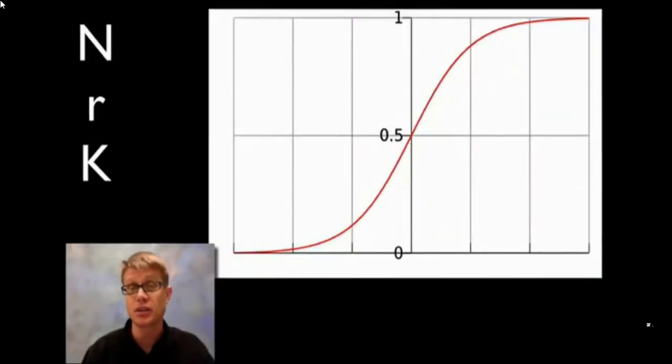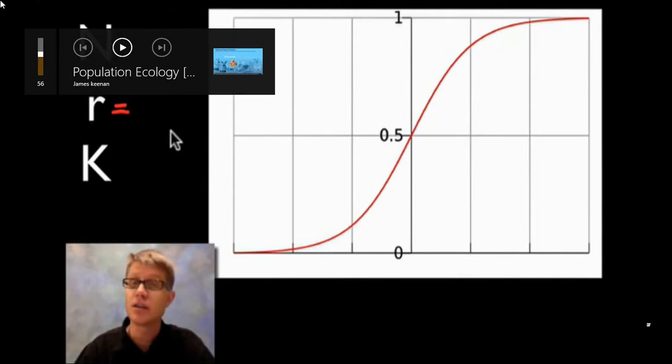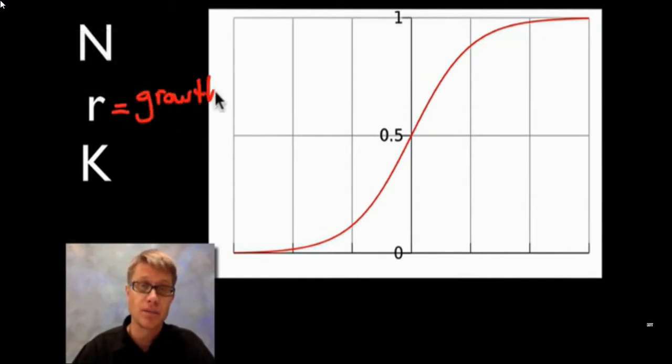Basically, we have to talk about population growth. Any population where you have a positive R, and R stands for growth rate, is going to follow a curve that looks kind of like this. You'll first of all have exponential growth, and then eventually you'll run out of space or food. There's going to be competition, and eventually you're going to hit what's called logistic growth. So we call this the J-shaped curve, the exponential, or the sigmoidal or S-shaped curve, which is logistic.